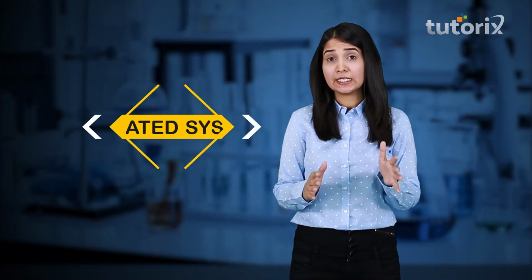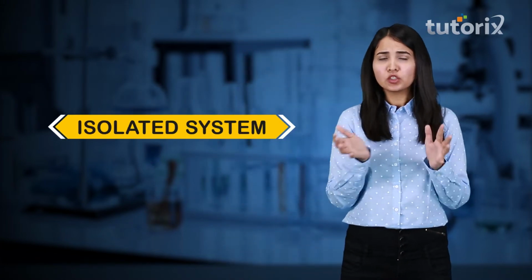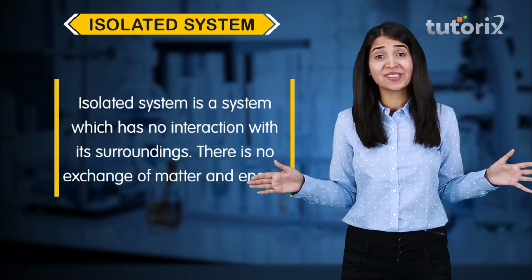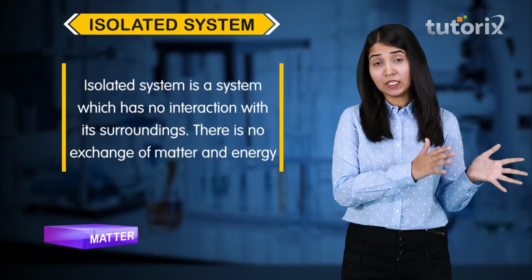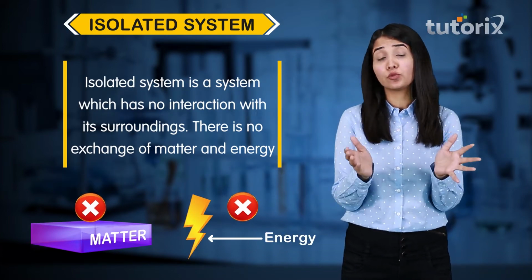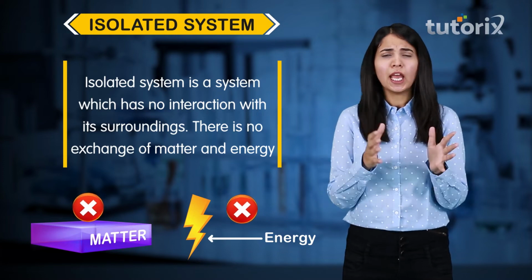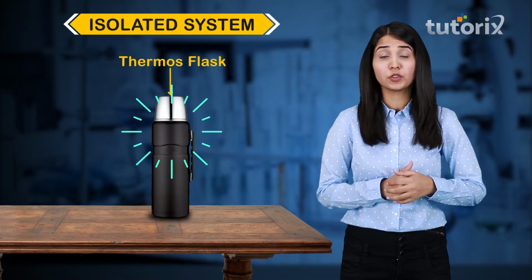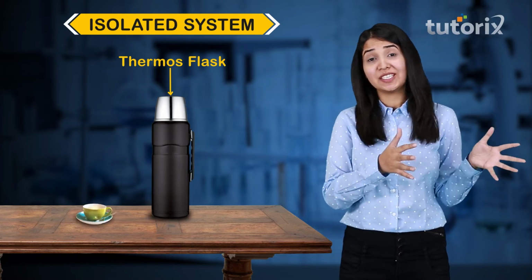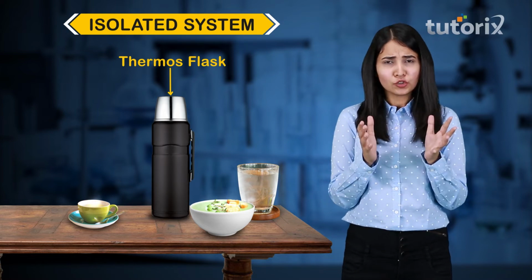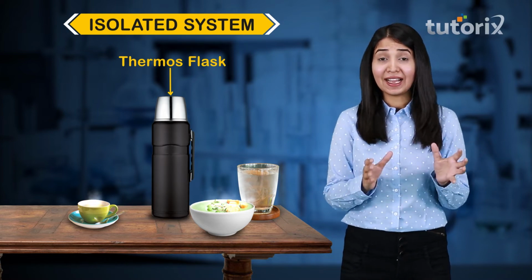Now guys, moving ahead to the third category, that is isolated system. What does that mean? Simply it means there is no exchange with the surroundings. Neither matter nor energy can be exchanged. And that's what isolated system is. A general example is the thermos flask you might have used to keep your tea or soup or water hot.